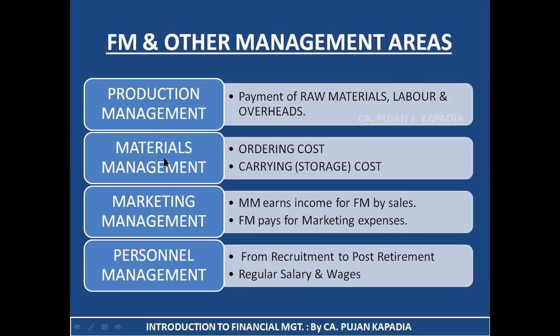Second is materials management. Whenever I'm talking about materials, that is raw materials, I am basically incurring two kinds of cost with respect to them. First is ordering cost and second is carrying cost. Ordering cost is whenever you are placing an order for a material, you incur expenditure, right? Regarding the stationery expenses, the transportation expenses, etc. This is a part of your ordering cost. And second is carrying cost or storage cost.